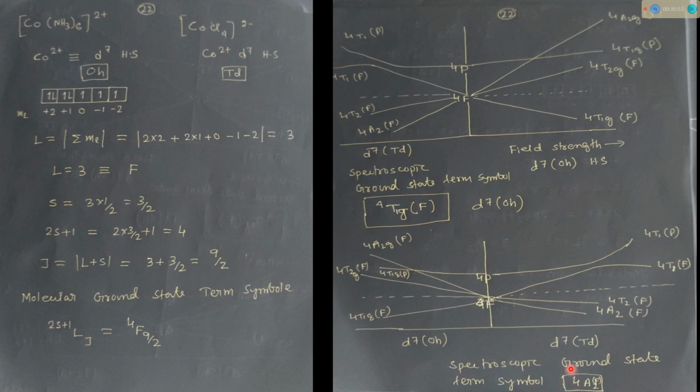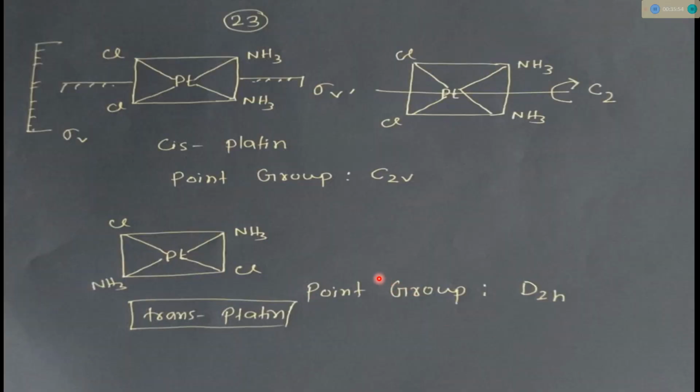So let's see the next questions. One question was the point group of cisplatin. So see, this is cisplatin. The point group of cisplatin is C2v. This is the molecular plane, this is sigma v dash, and in this place C2 is there. If we rotate by 180 degrees, this NH3 will become that, this Cl will become that. So with C2 and E present, this point group is C2v.